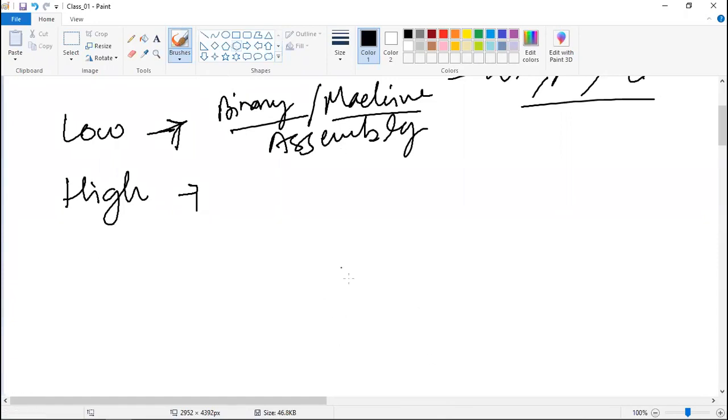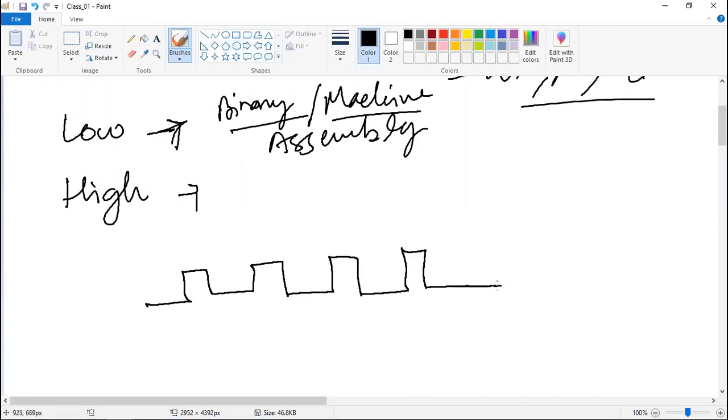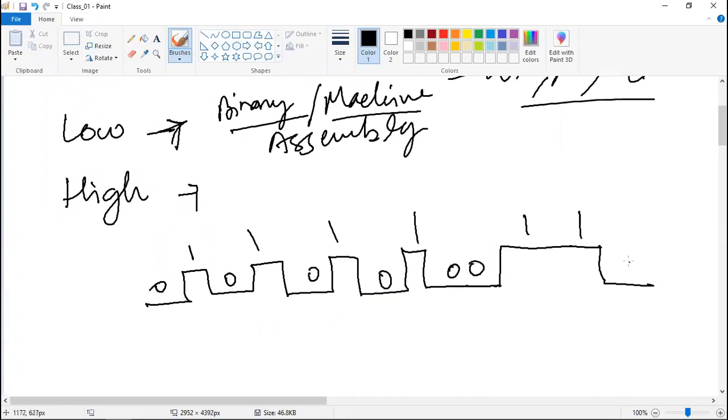Okay, so let's say a signal will look like this. This may be a kind of signal which you might be passing. Wherever you have this low, you will keep it as 0 and this high will be 1, right? So 0, 1, 0, 1, 0, 1, then 0, 0, then 1, 1, and then 0. This kind of signal keeps on interacting.